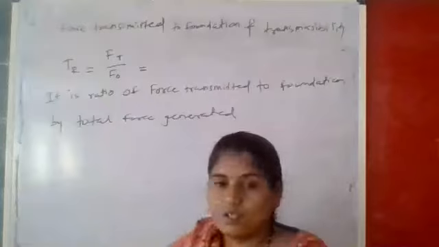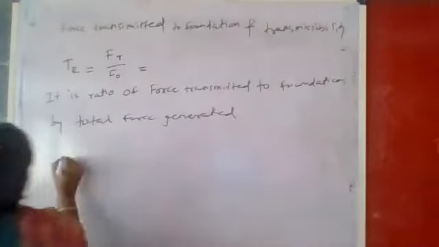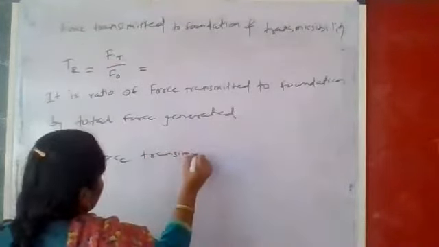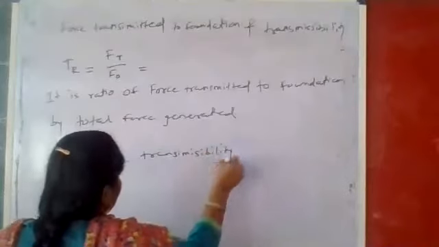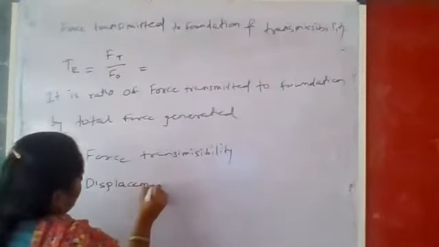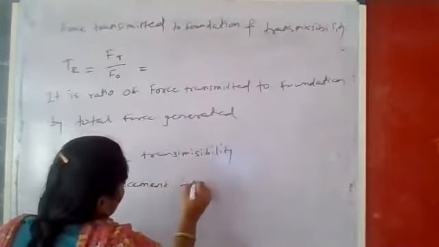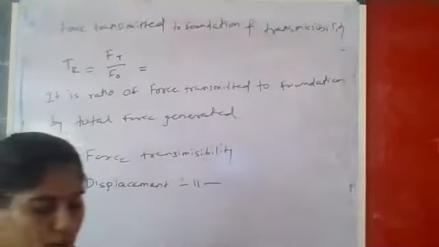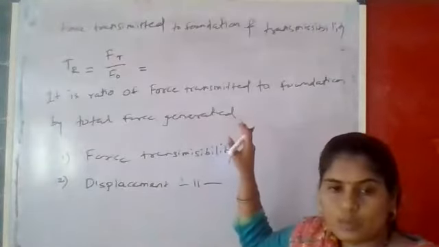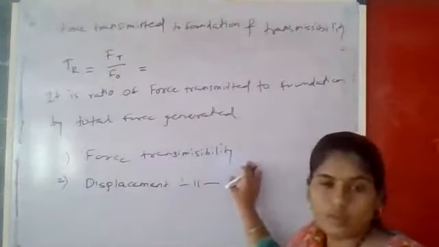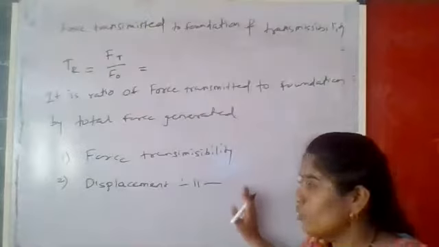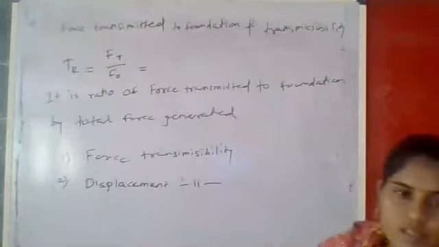Based on this, there are two derivations. The first one is derivation number 1, which is related to the force transmissibility. The second is the displacement transmissibility. You can write the same. Only these two derivations remain from this chapter. So we'll see these two derivations, and based on this we'll see some problems.